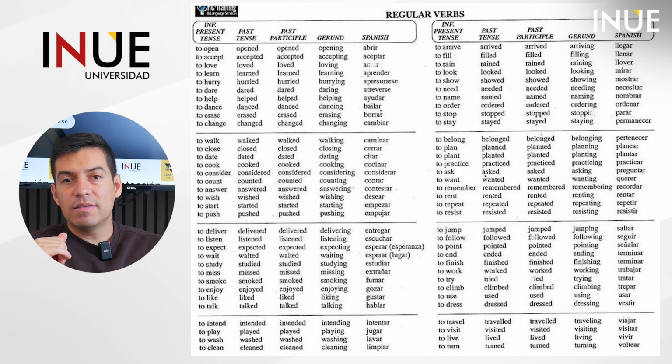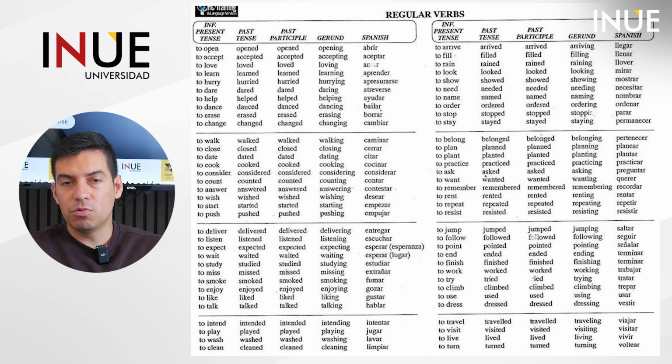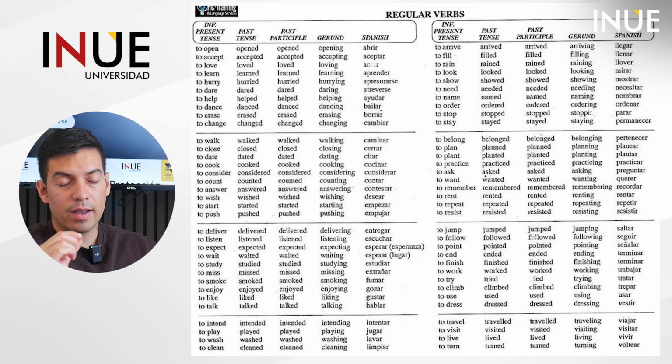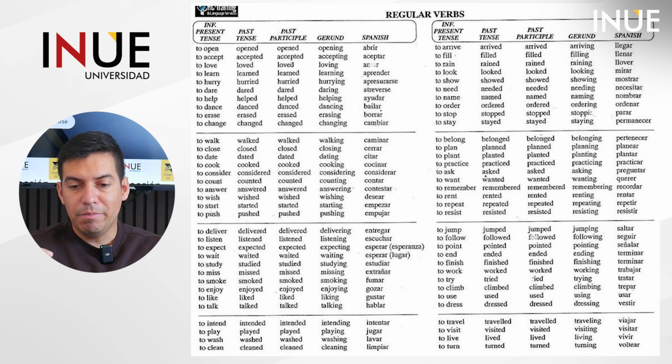In that present tense, in the first part, the first verb is to open. And in the second list, it says to arrive. So take a look at that because you need to use only the base. You don't need to use to open or to arrive. You need to use only open. And open means abrir in Spanish, and arrive means llegar in Spanish.